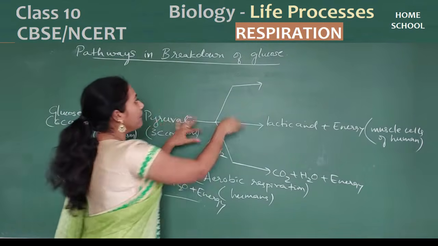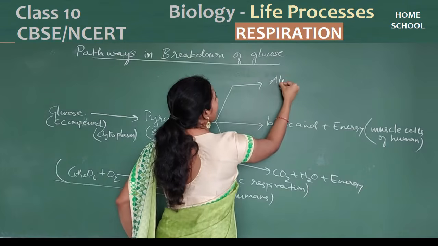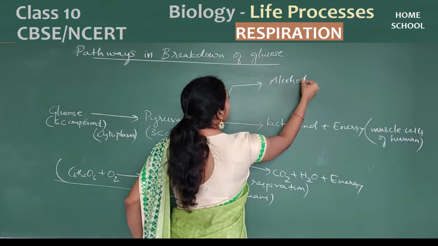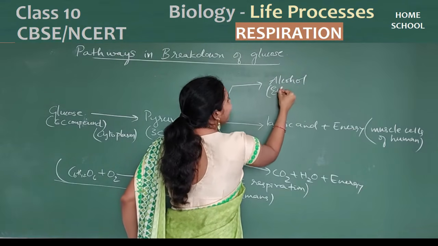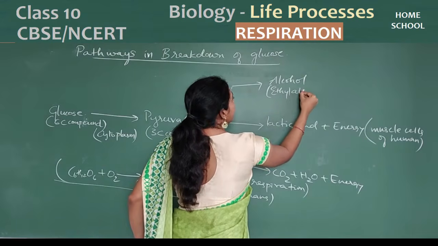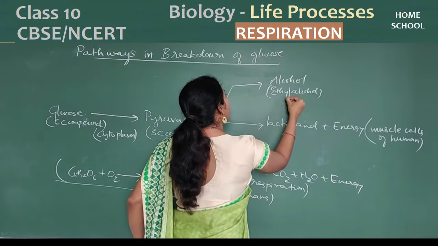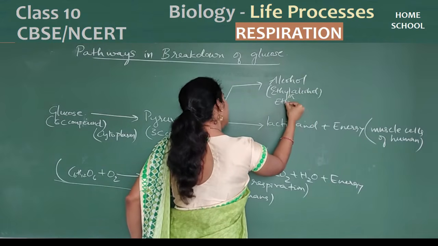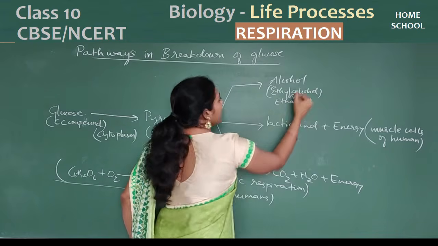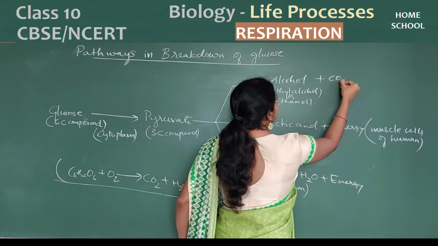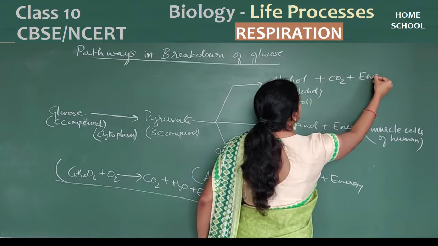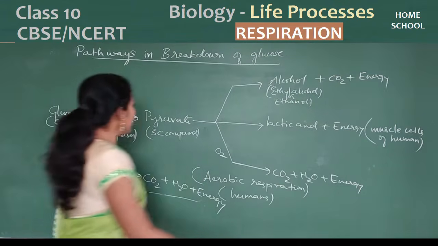Glucose to pyruvate, pyruvate to alcohol. What type of alcohol? Ethyl alcohol, or you will also call it ethanol. Plus carbon dioxide plus energy. So where do you find this pathway?